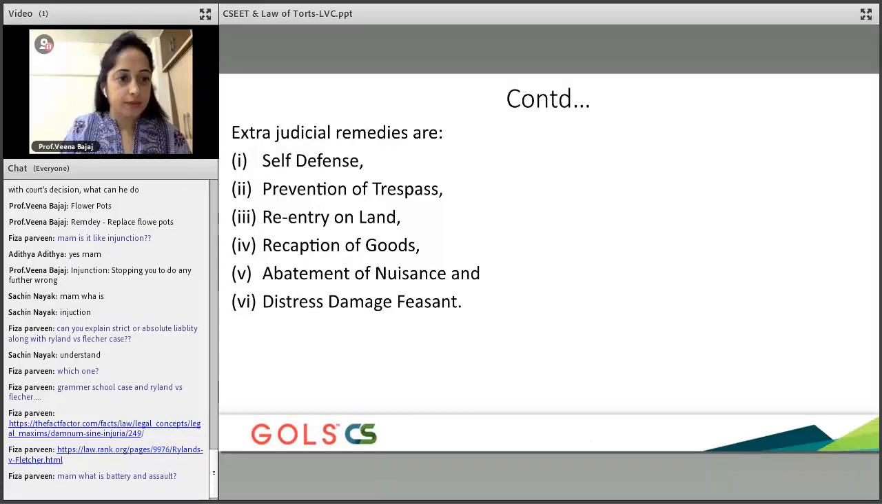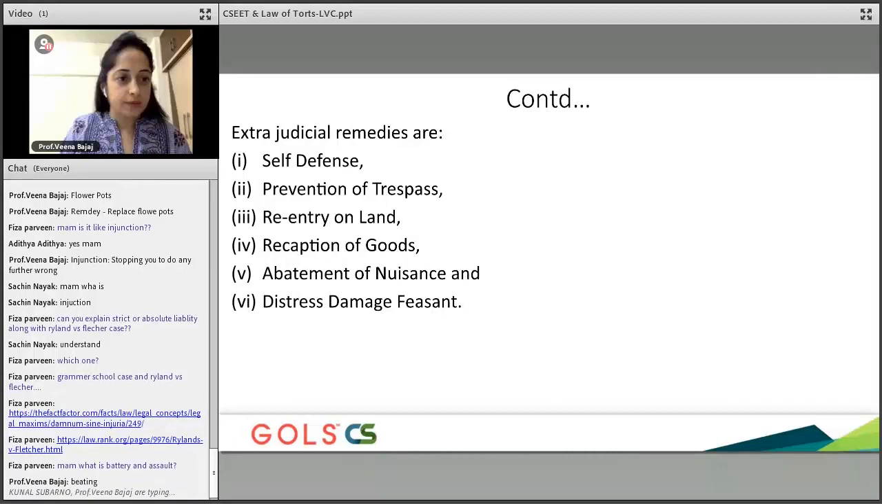Battery is a kind of physical touch to the body of the other person, which is not welcome. Okay. It's basically an offense of a criminal nature wherein somebody is making any unlawful physical contact. Okay, that's called battery. It's a tort of intentionally and voluntarily bringing about an unconsented harmful touch to the other person. Assault is again beating or abusing somebody else's body.